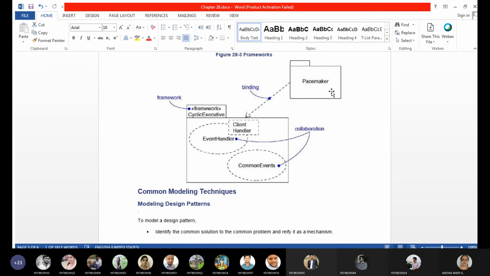This is used for heart patients. Yes, anyone? What is a pacemaker? When do we use it, what is it for?